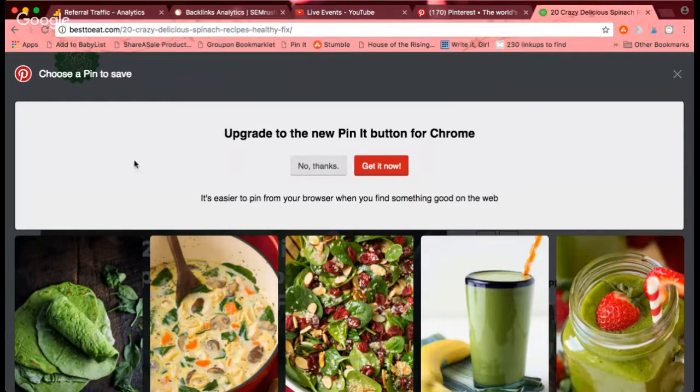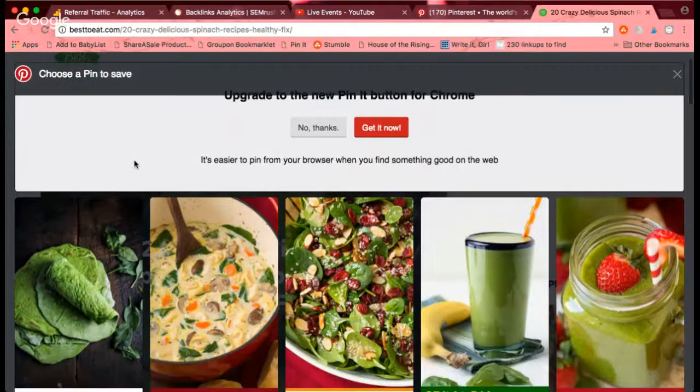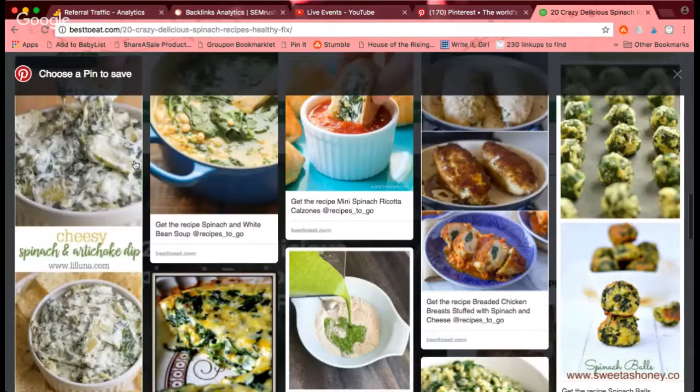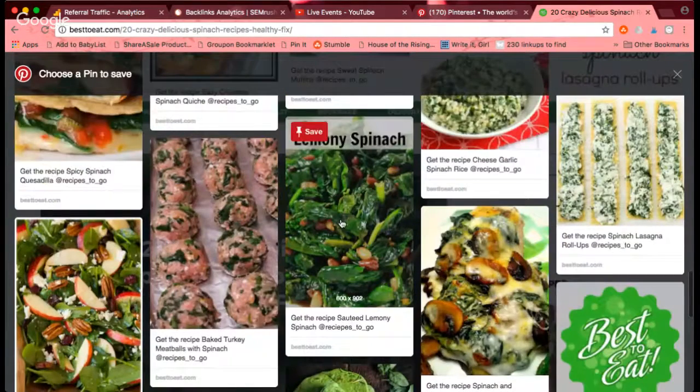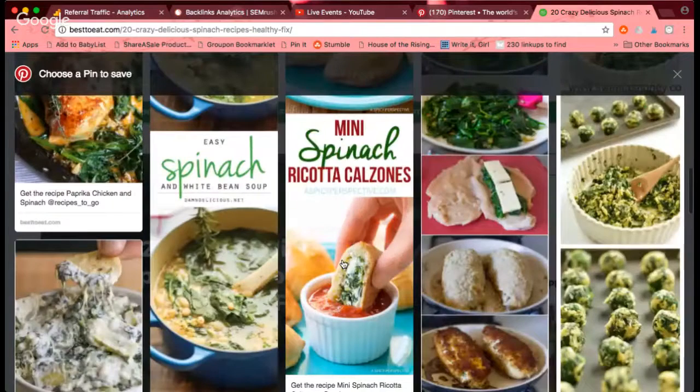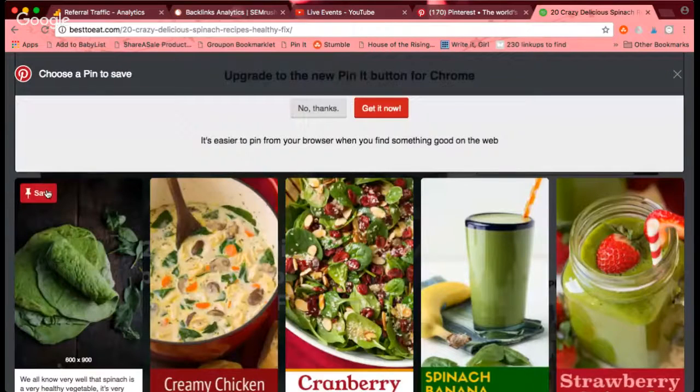So what I'm doing now is I clicked pin, and they don't have a good Pinterest image for this post. It's all just images, like this one was mine. So it's all just images from things they're linking to, but I still want to save this so that I know I can share this on Facebook and different places.